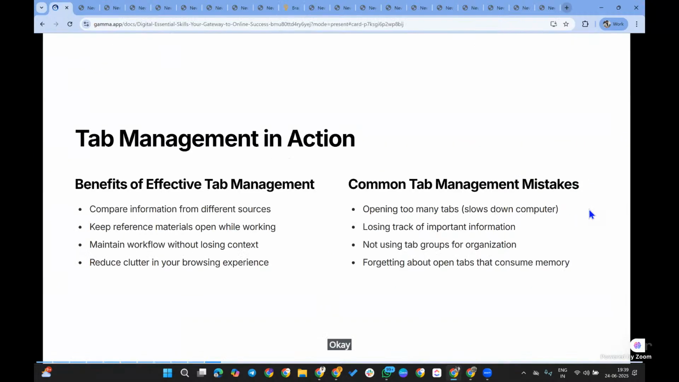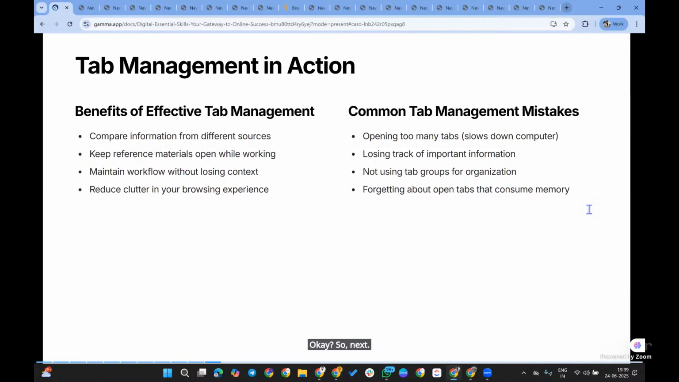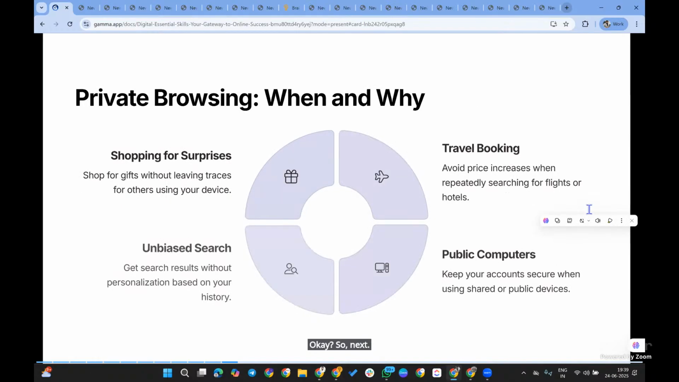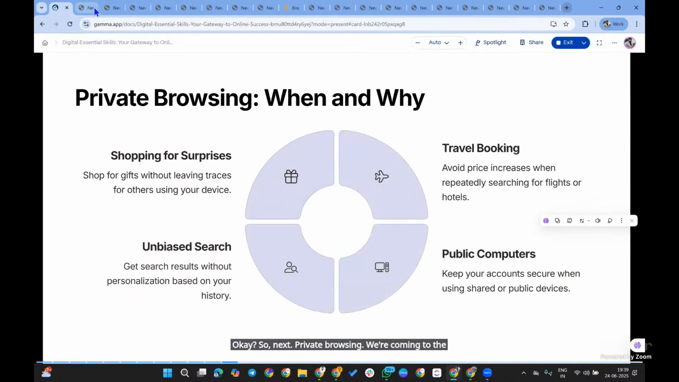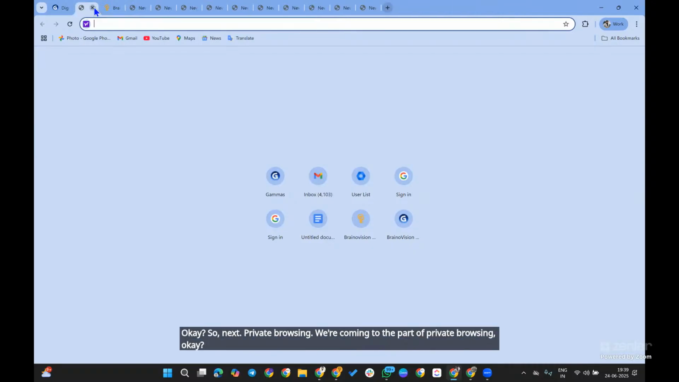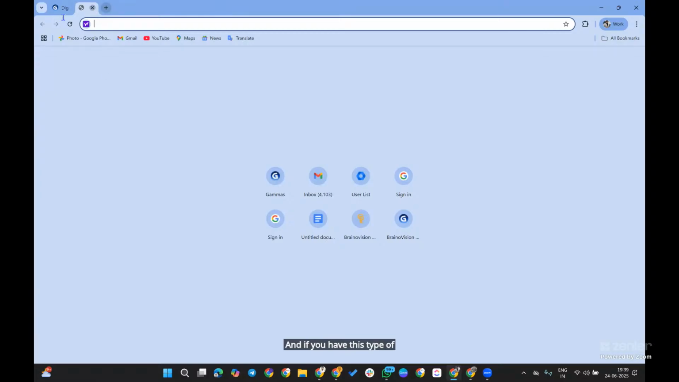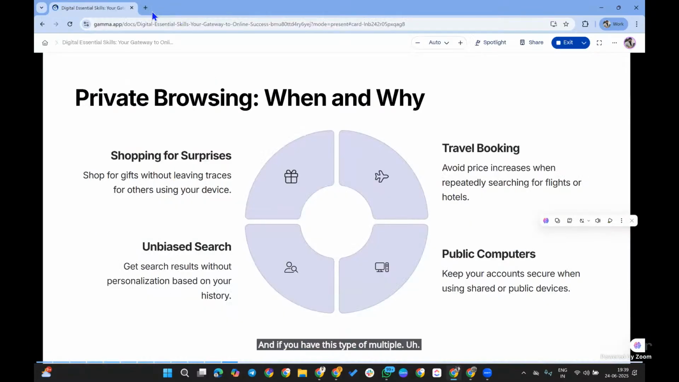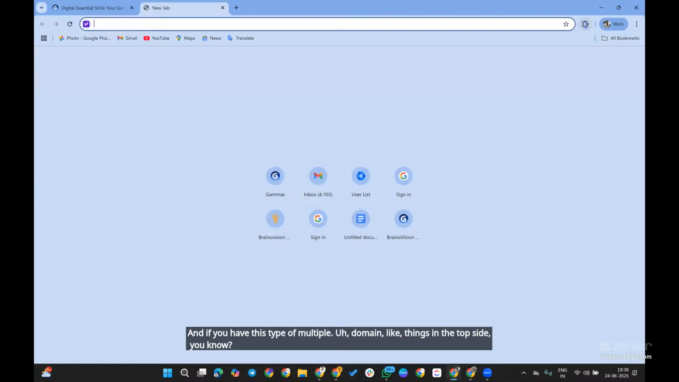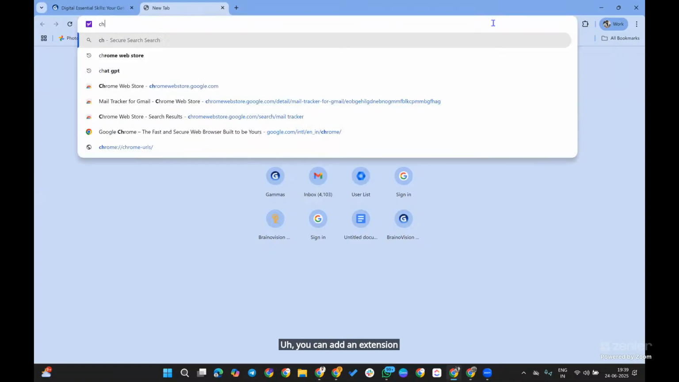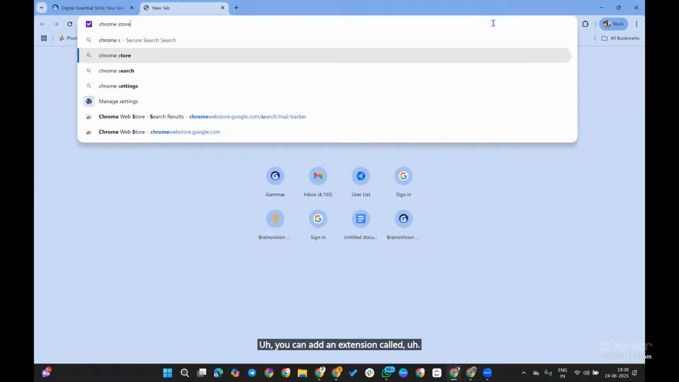Okay, so next, private browsing. We're coming to the part of private browsing. Now I'm closing all those things. And if you have this type of multiple domain tabs on the top side, you can add an extension from the web store.